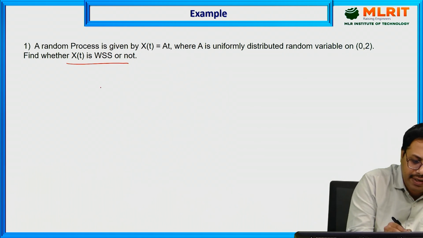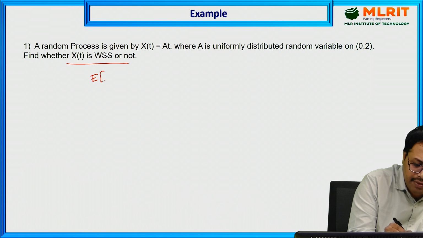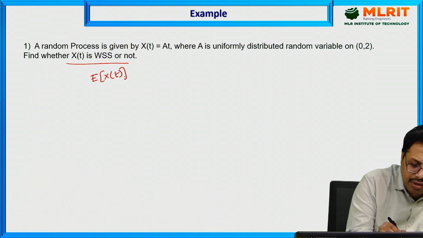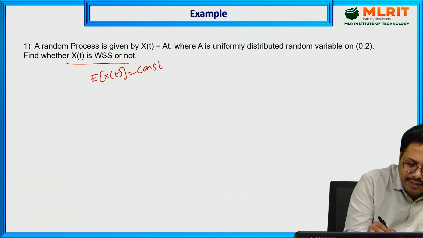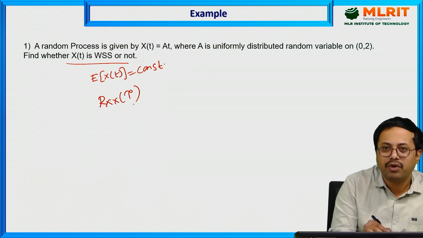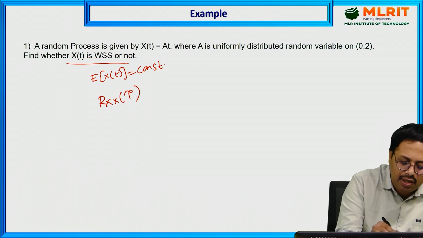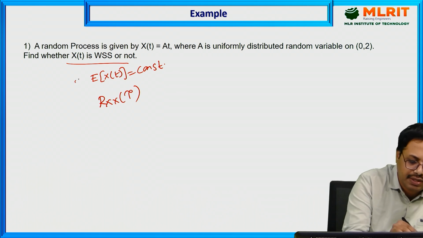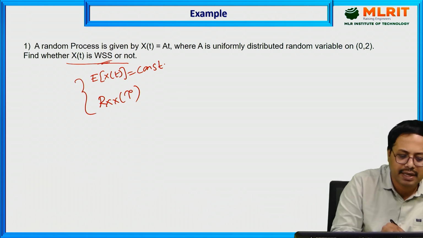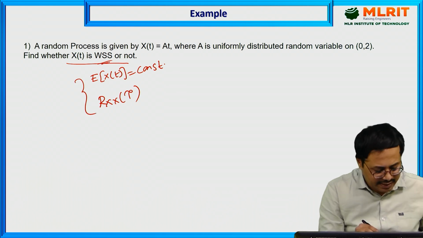For that, first we have to show that the expectation of X(t) is constant. Next, the autocorrelation function must be a function of time delay, or independent of time t. If these two conditions are satisfied, then the given random process is a wide sense stationary process.